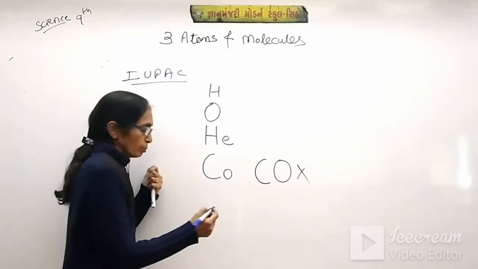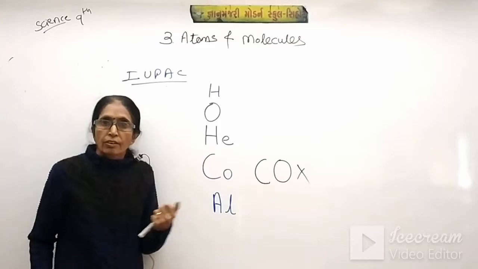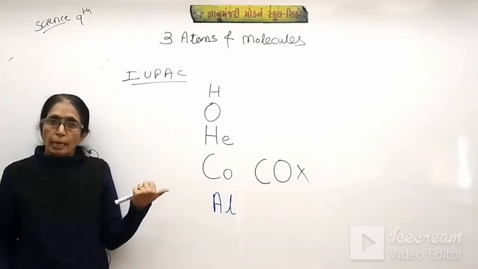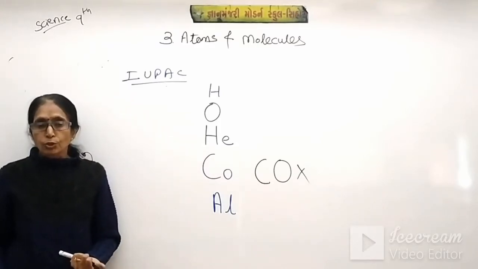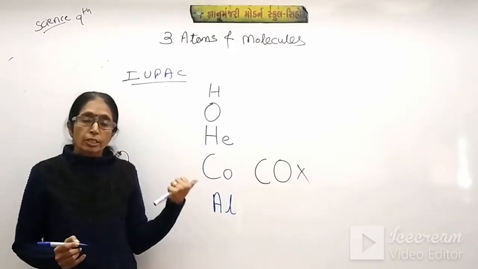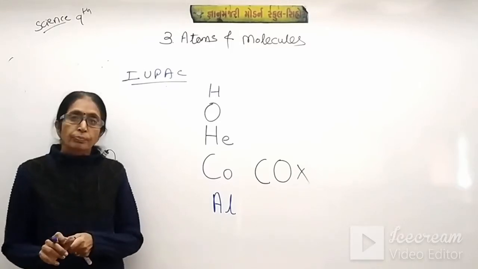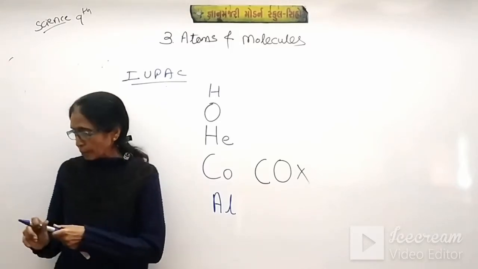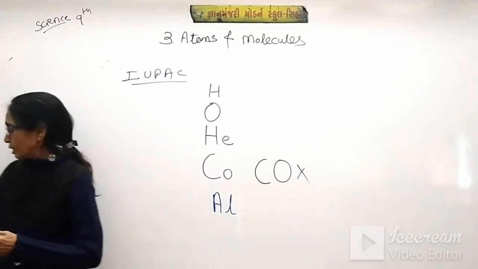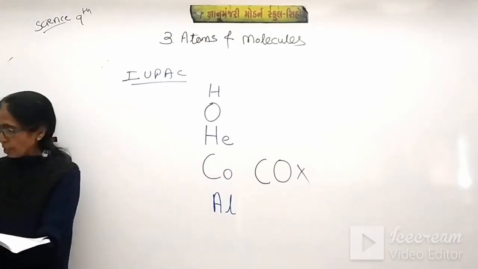Again, aluminium should be A and l: the first letter in capital and the second letter small. So in this way, for the nomenclature, this rule should be followed. Some of them are Latin words and some are from Greek letters. It is given in your textbook.